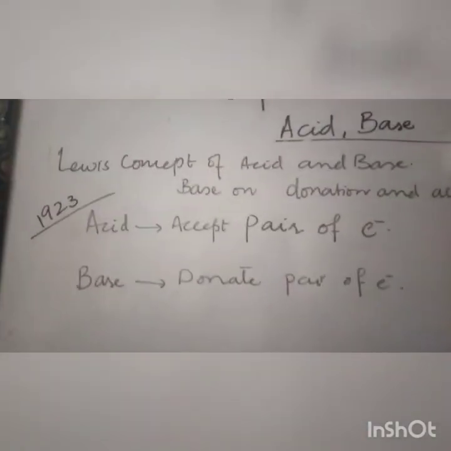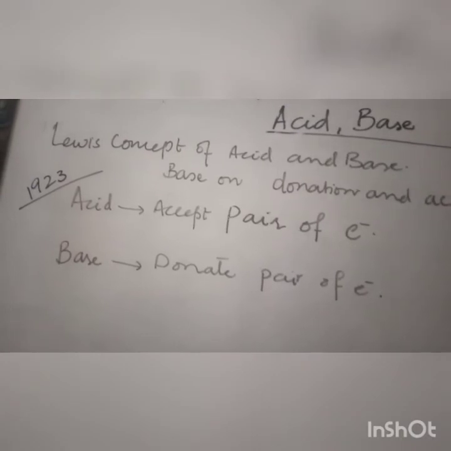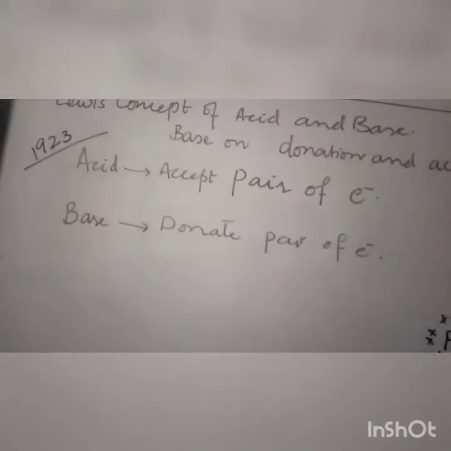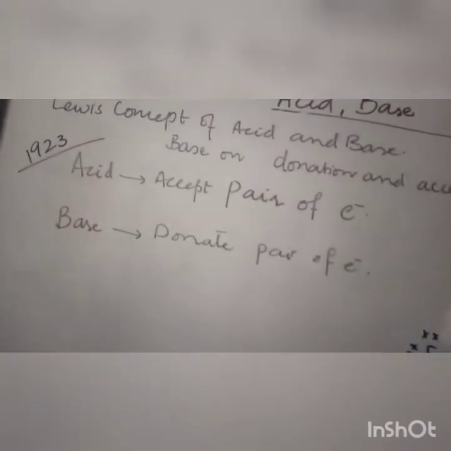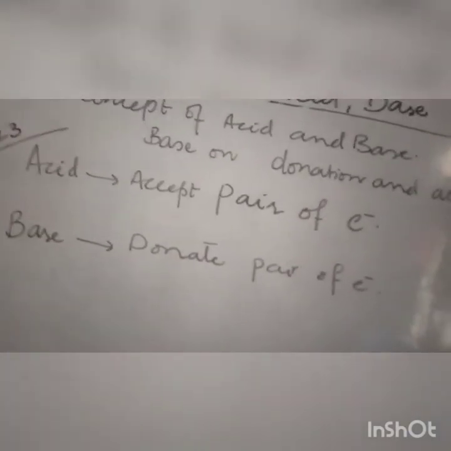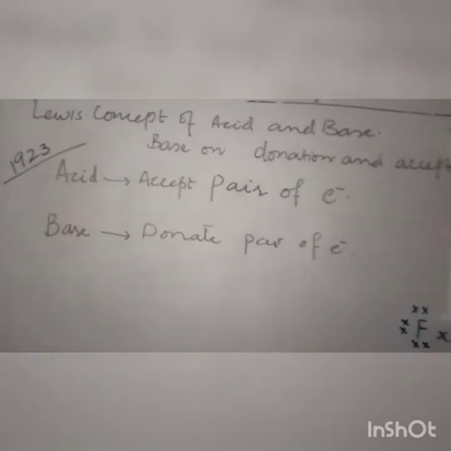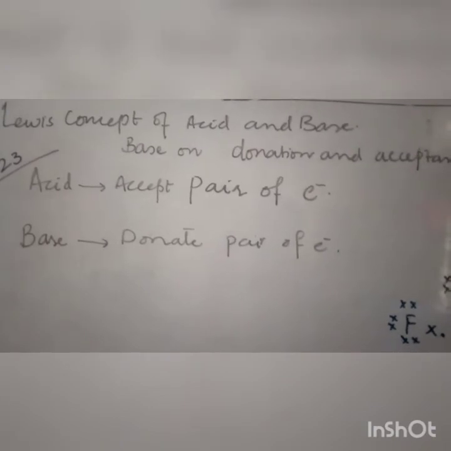In 1923, G.N. Lewis was the scientist. This will seem a little easy to you, because we have talked earlier in the 9th class about the Lewis coordinate covalent bond, so it is related to that. When we do the examples of this concept, it will be easier for you to understand the previous one.